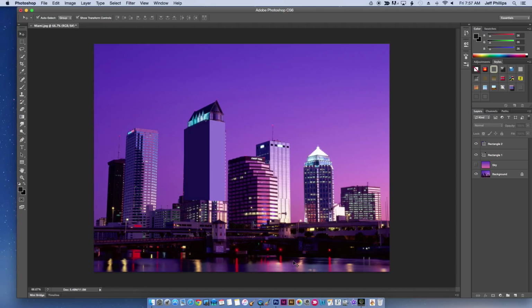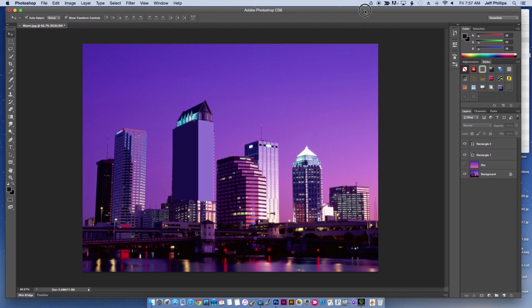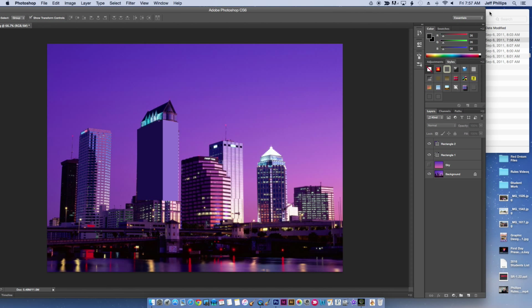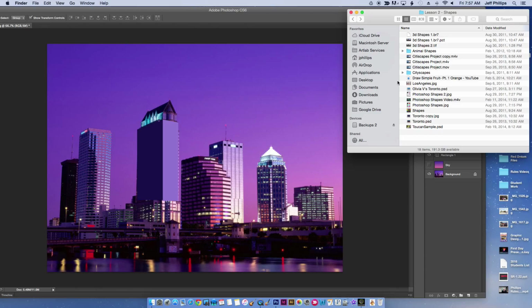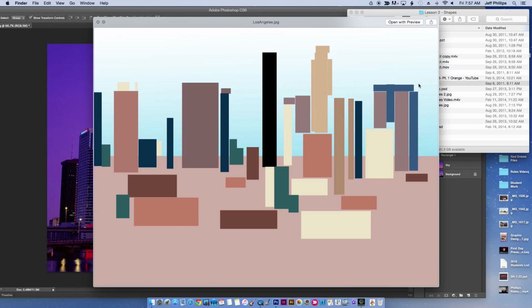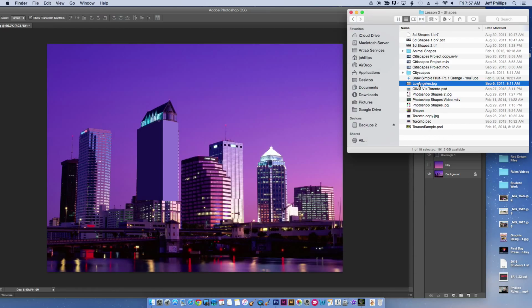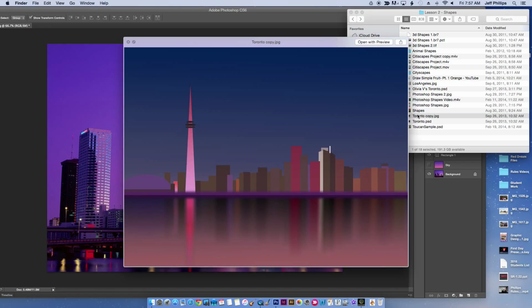Let me find a finished example to show you. Here's a Los Angeles. This, however, is probably the best one, the Toronto image, and I even did a blur tool underneath. This is a better example of a finished product.